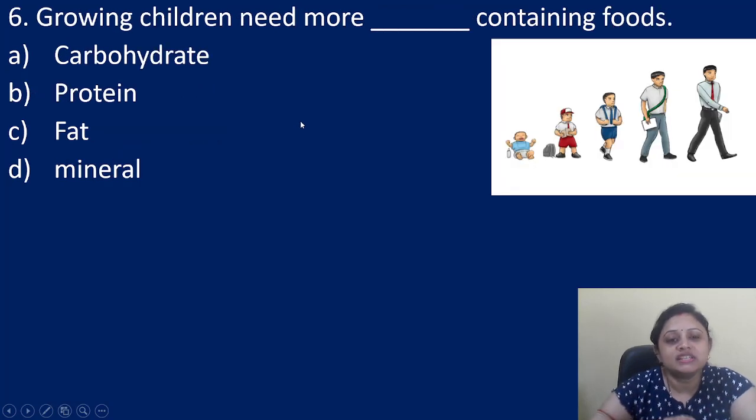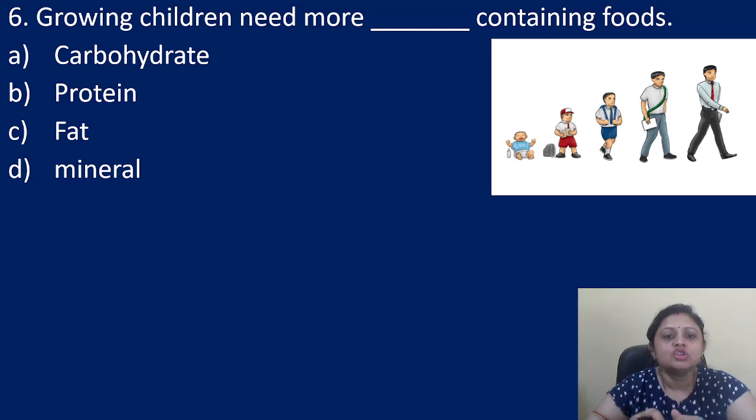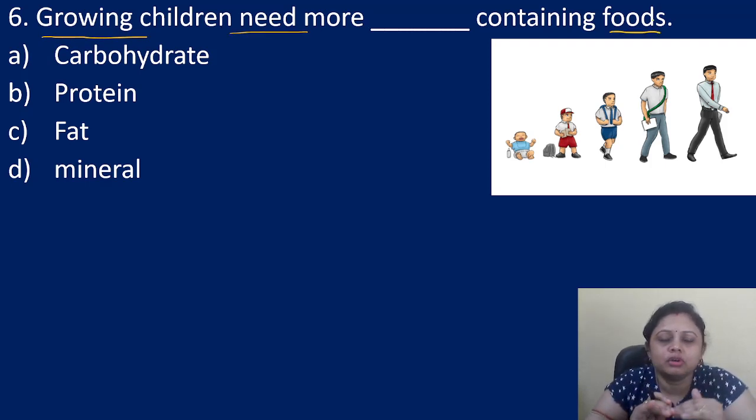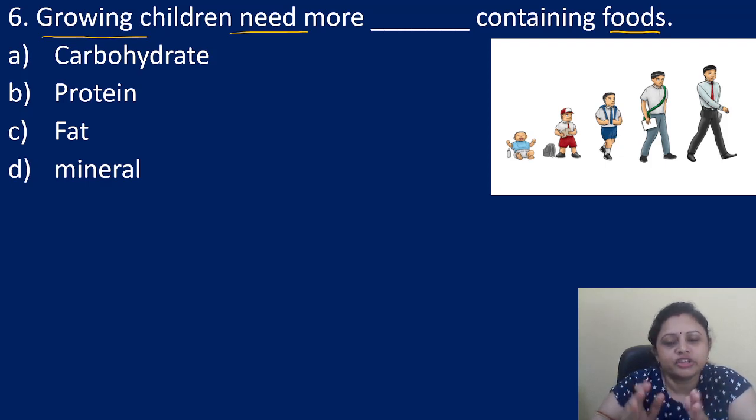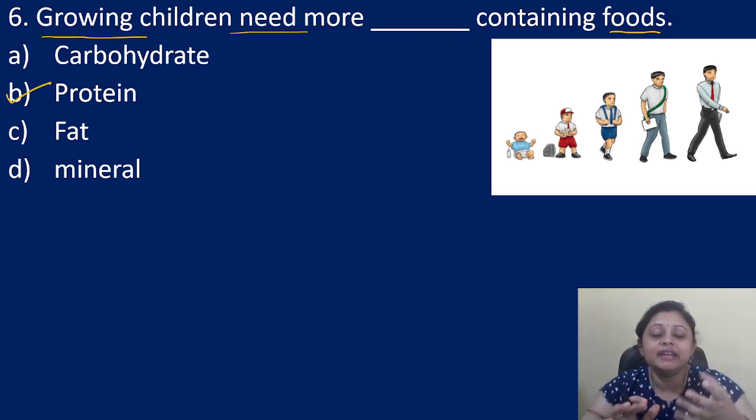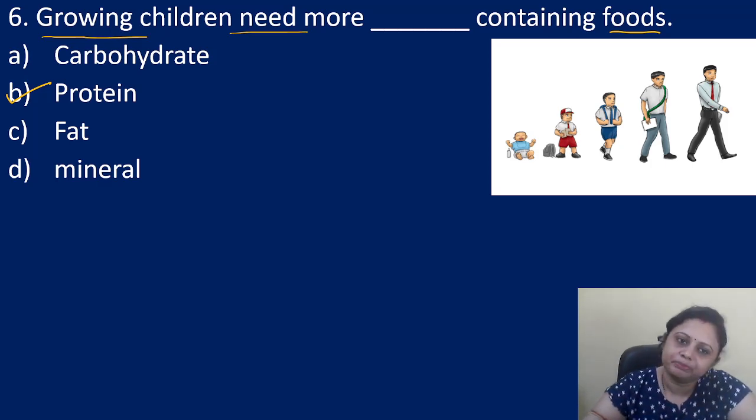Next is: growing children need more dash containing foods. Option A, carbohydrate; B, protein; C, fat; D, mineral. Growing children need some food nutrient which is more important for their growth. So what would be the correct answer? If you know the answer, you can write in the chat box. The correct answer is option B, protein, because growing children need protein for growth and development, right?